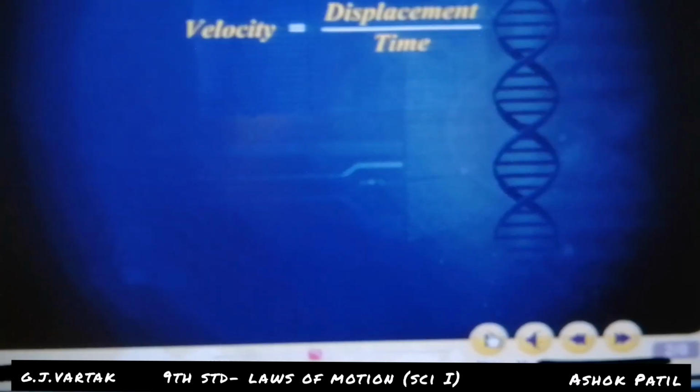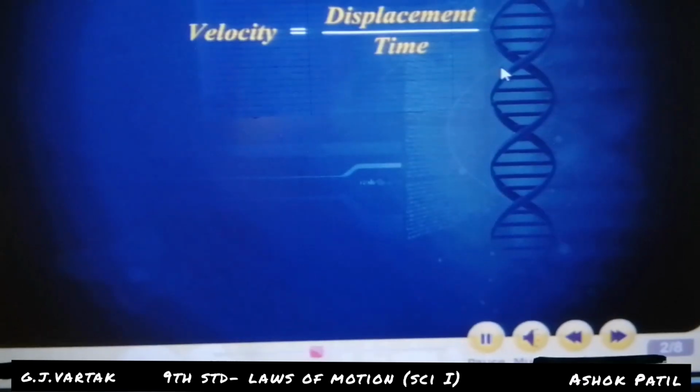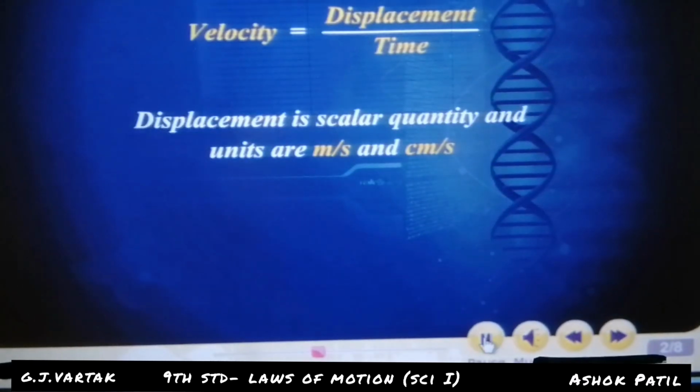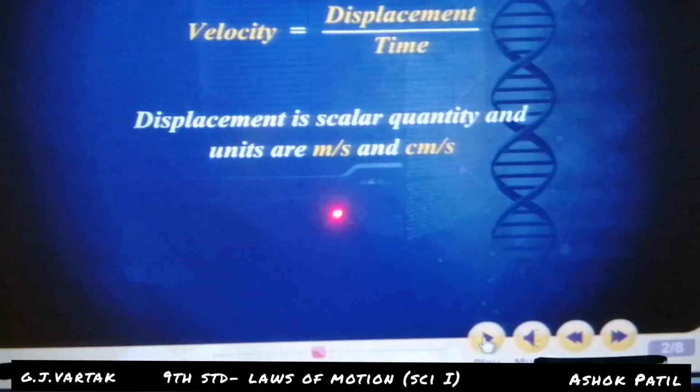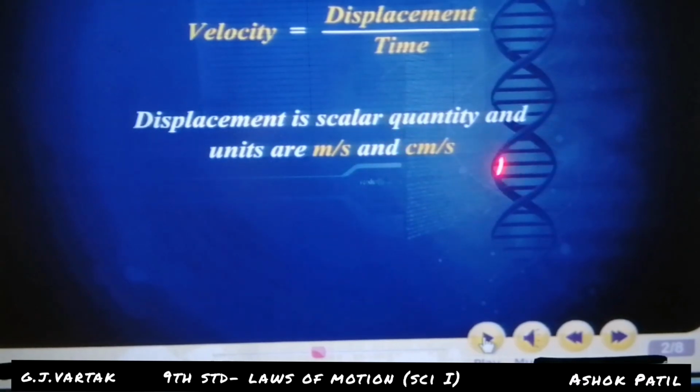Write down the formula. Velocity is a vector quantity, and the units are meter per second and centimeter per second. The SI unit is meter per second and the CGS unit is centimeter per second.